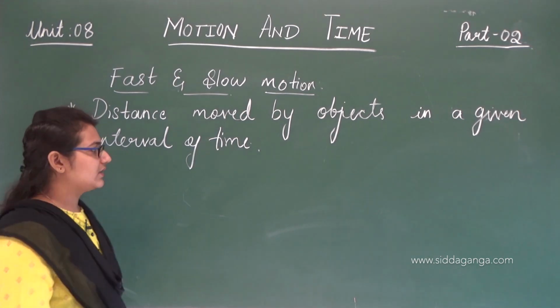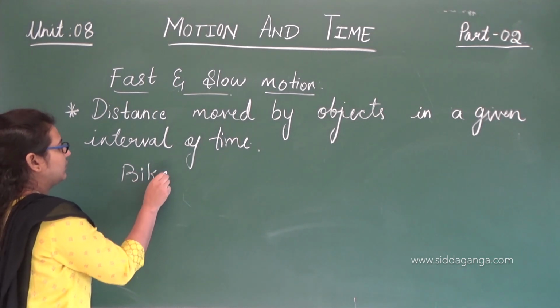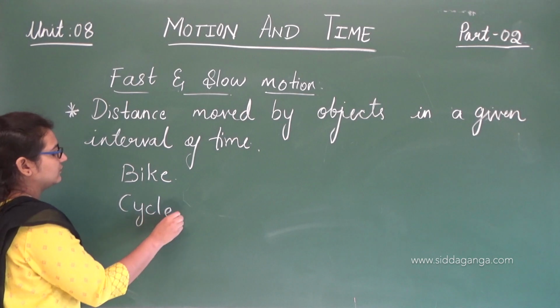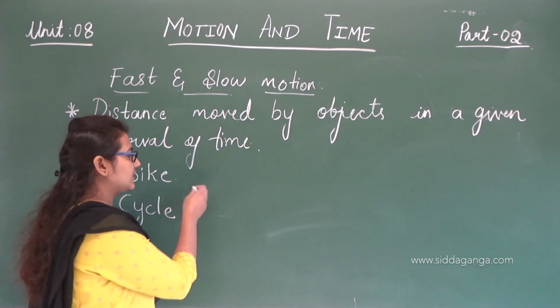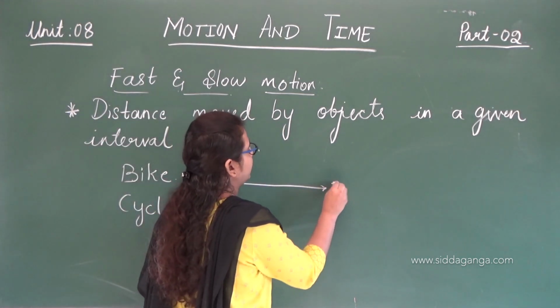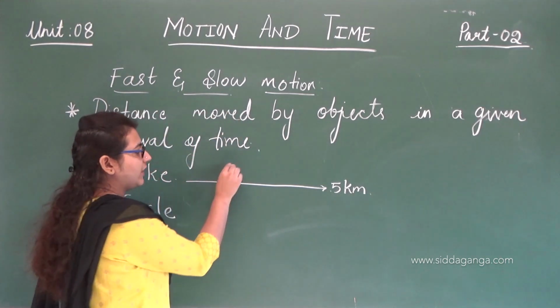For example, here we have a bike and a cycle. Using this bike, we cover a distance of some 5 kilometers in 5 minutes.